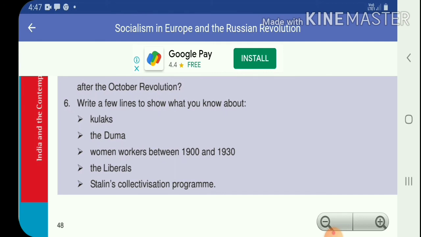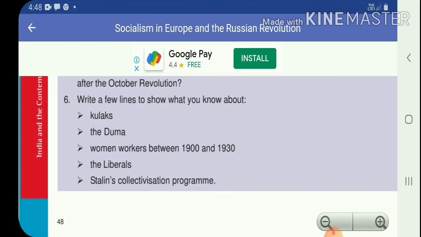Second point, when the towns faced an actual shortage of grains, kulaks were thought to be responsible. Third point, Stalin thought it was necessary to eliminate them so that farms could be modernized.